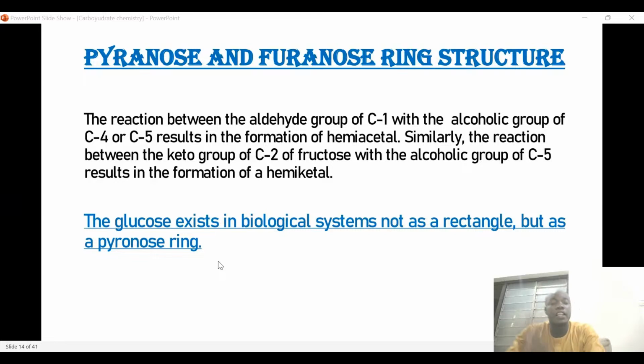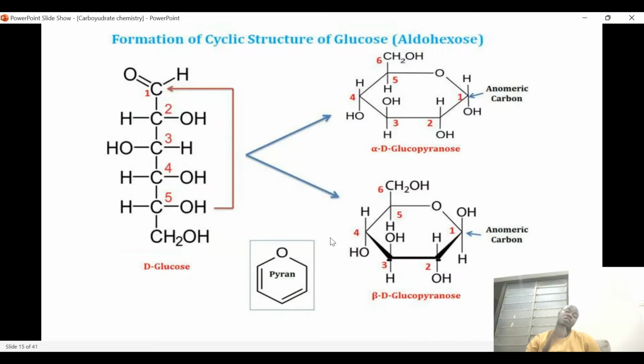So furanose and pyranose cyclization is all about how one carbon in the same molecule can join together with another to form a cyclic or ring compound, which can be in the form of pyranose or furanose. So this is the formation of the cyclic structure of glucose.